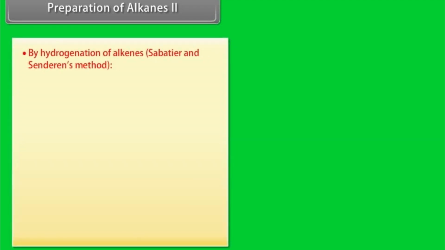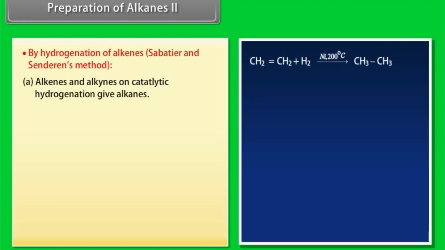Preparation of alkane, Part II. By hydrogenation of alkenes, Sabatier and Senderens' method. Alkenes and alkynes on catalytic hydrogenation give alkanes.